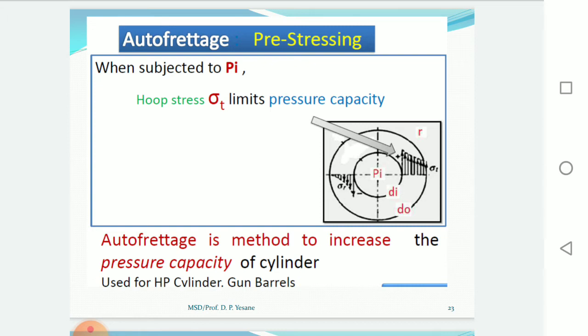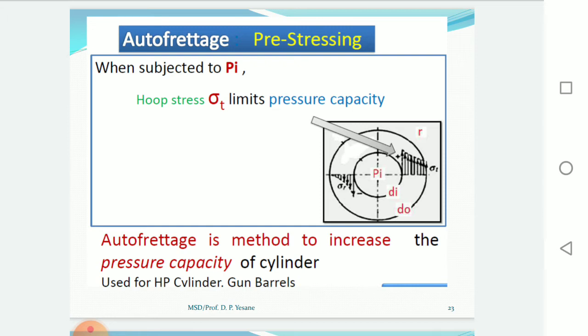The pre-stressing of the cylinder is done for the following purposes. First, to increase the pressure capacity of a given cylinder. Second, to reduce the cylinder wall thickness for the required capacity. Third, to obtain uniform stress distribution across the cylinder wall thickness. Fourth, to use the cylinder material effectively. And the last purpose of pre-stressing is to improve the endurance strength of the cylinder material.